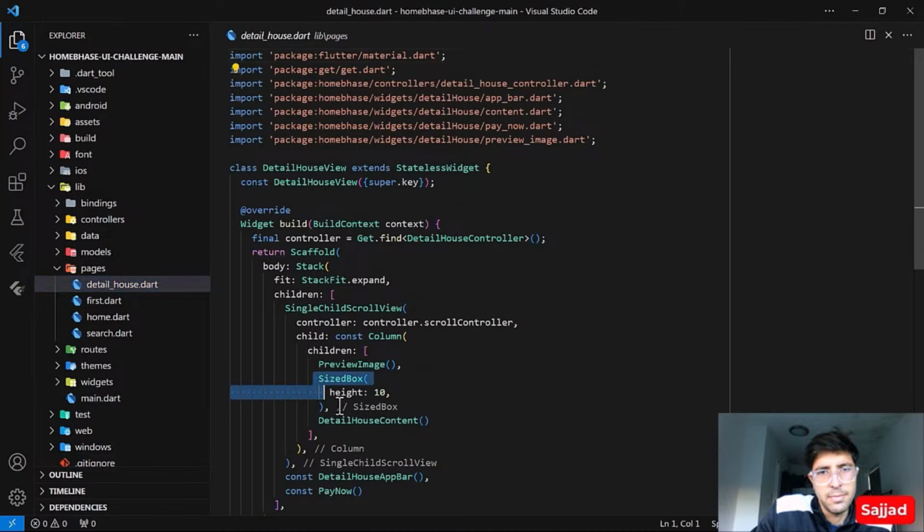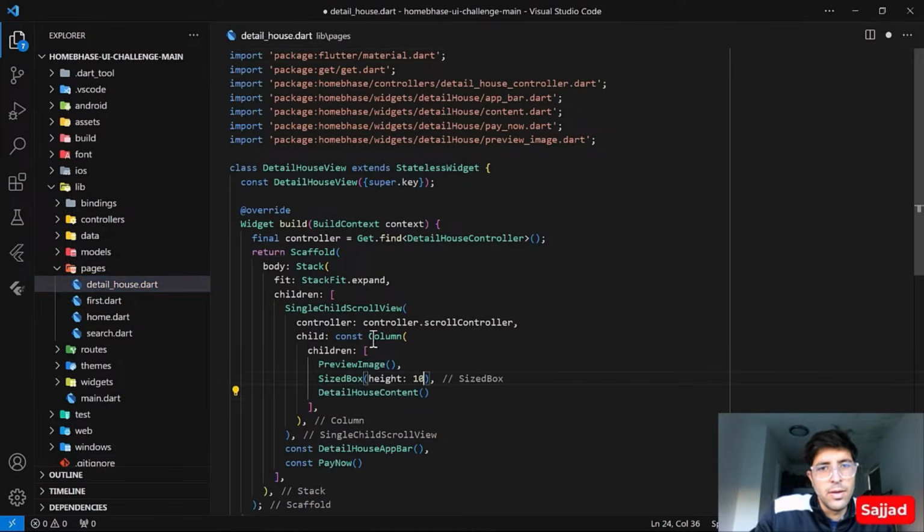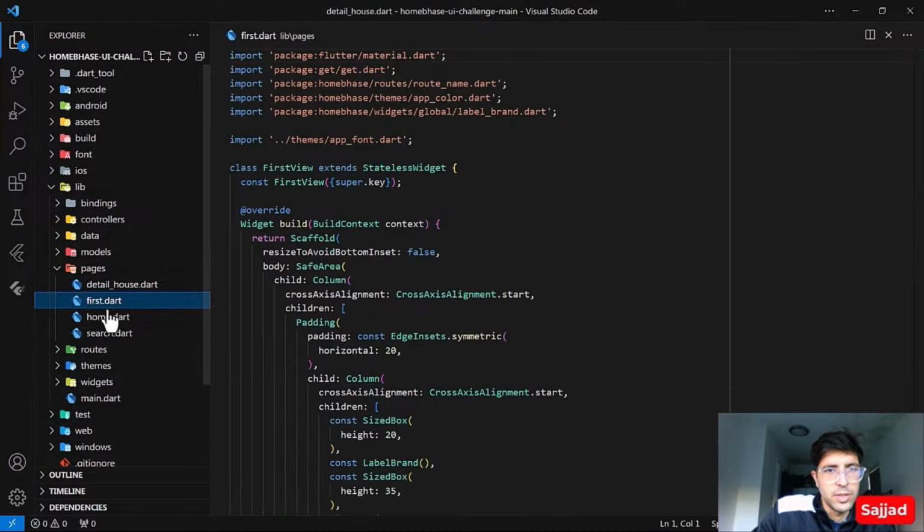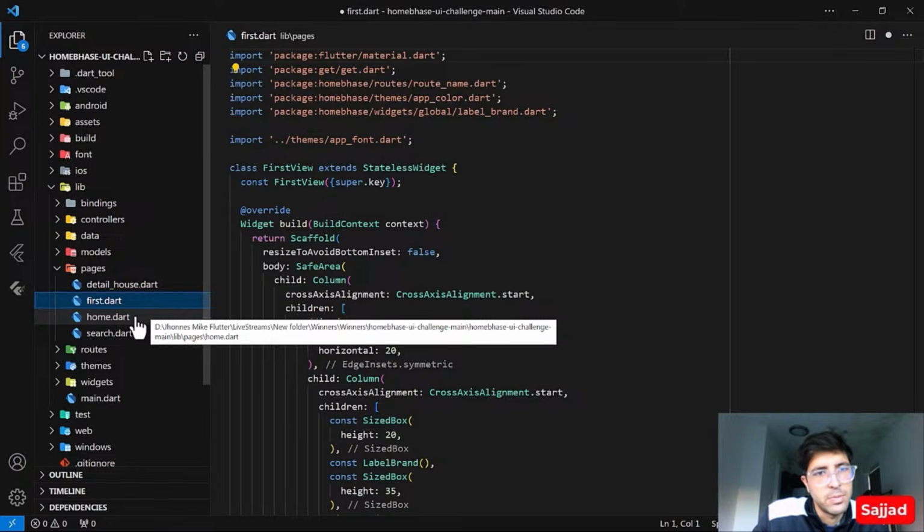Again, this is the same mistake as I mentioned earlier. If you just remove this comma, the code itself would be more formatted. Let's go to the other one. The naming conventions also represent themselves. Right now, if you see, this is the name first, and then we don't have anything. So they're not very self-explanatory names.